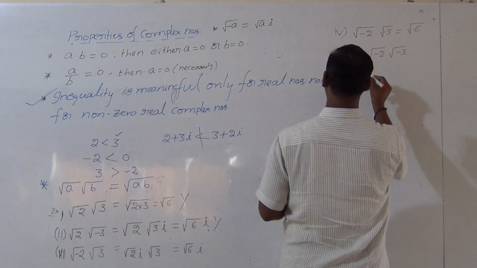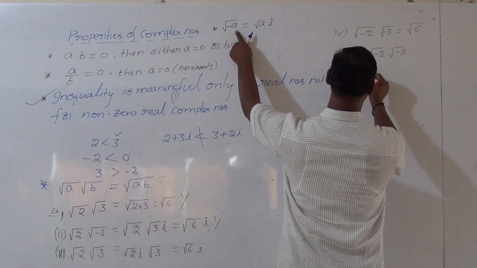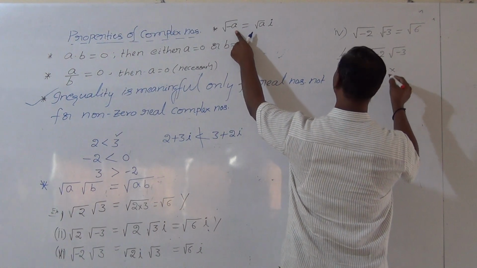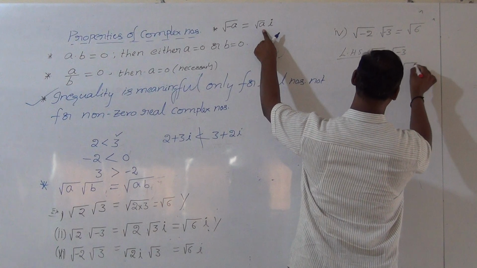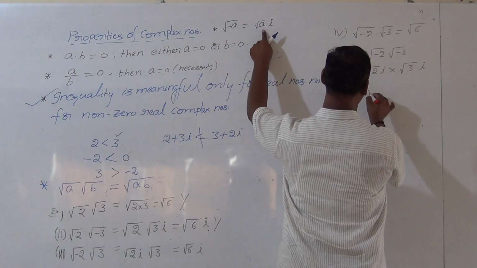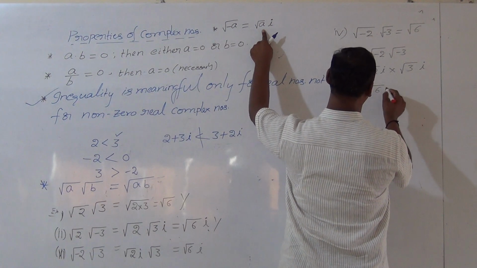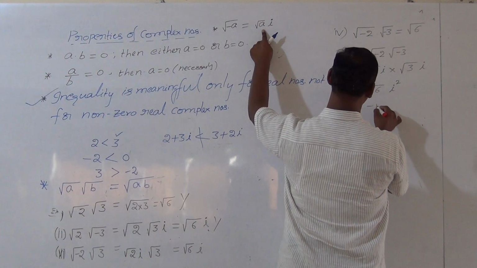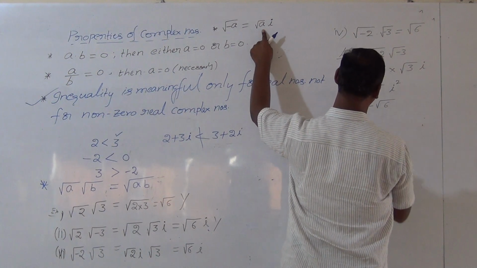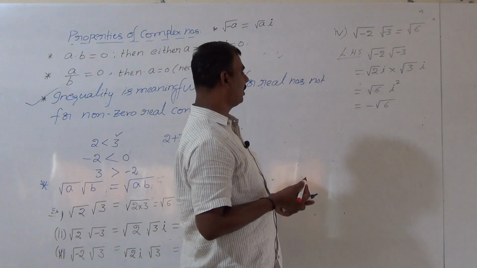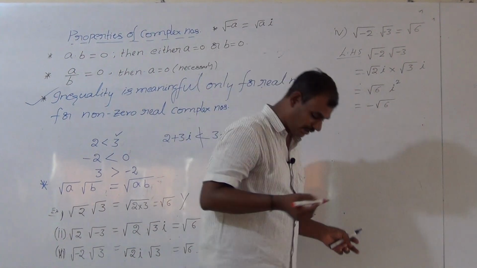I can write this according to the property, square root of 2 into iota into square root of 3 into iota. This is equal to square root of 6 into iota square. This is equal to square root of 6 into iota square, which we just studied is minus 1, so minus root 6.